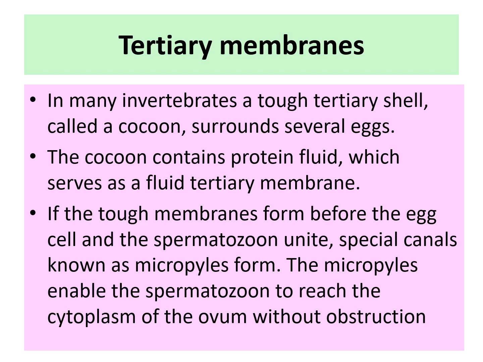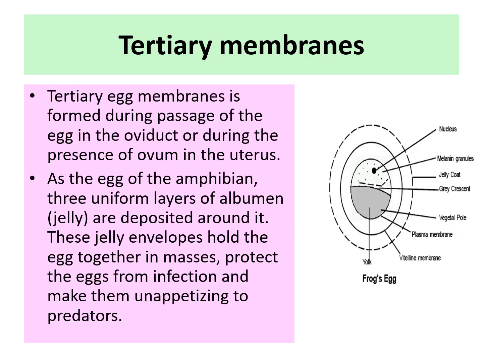If the tough membrane forms before the egg cell and the spermatozoon unite, special canals known as micropyles form. The micropyles enable the spermatozoon to reach the cytoplasm of the ovum without any obstruction. So the tertiary egg membrane is formed during the passage of the egg in the oviduct and during the passage of the ovum in the uterus. In the egg of the amphibian, three uniform layers of albumin, that is jelly, are deposited around